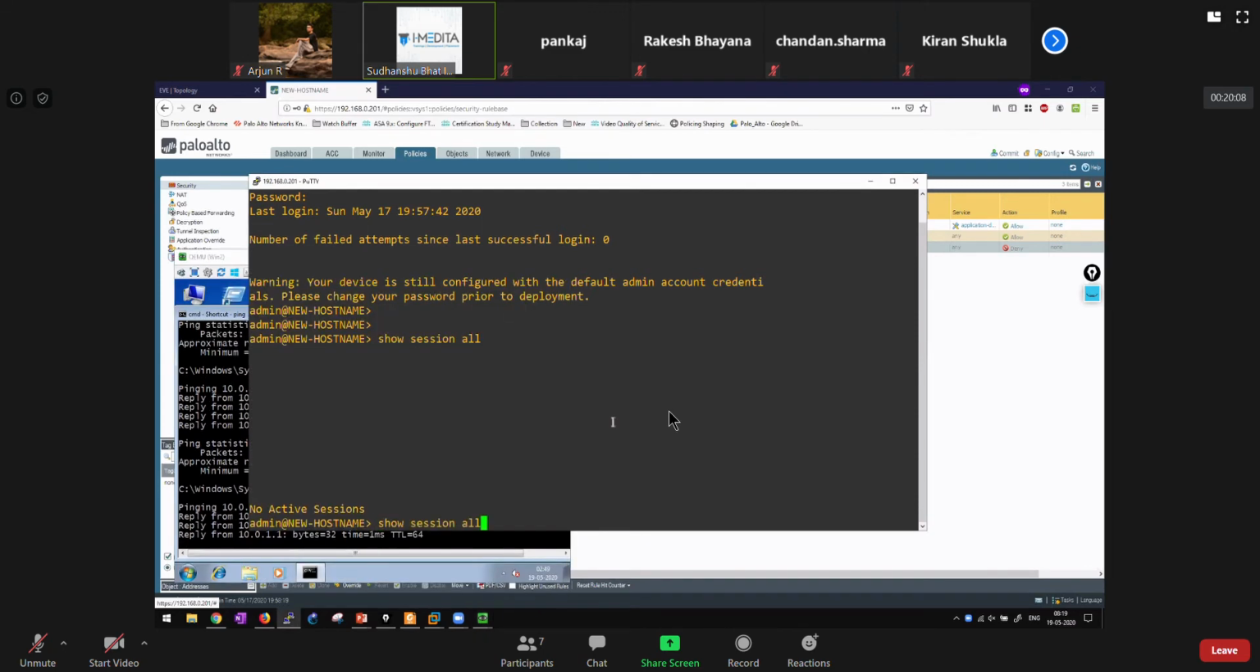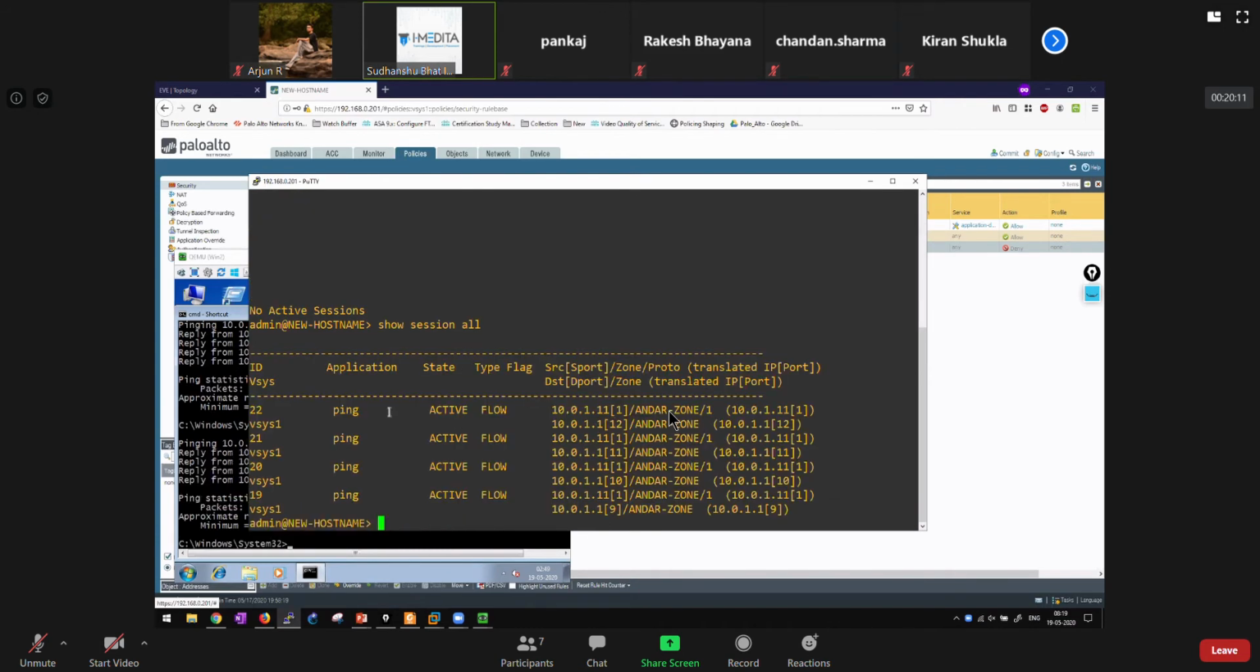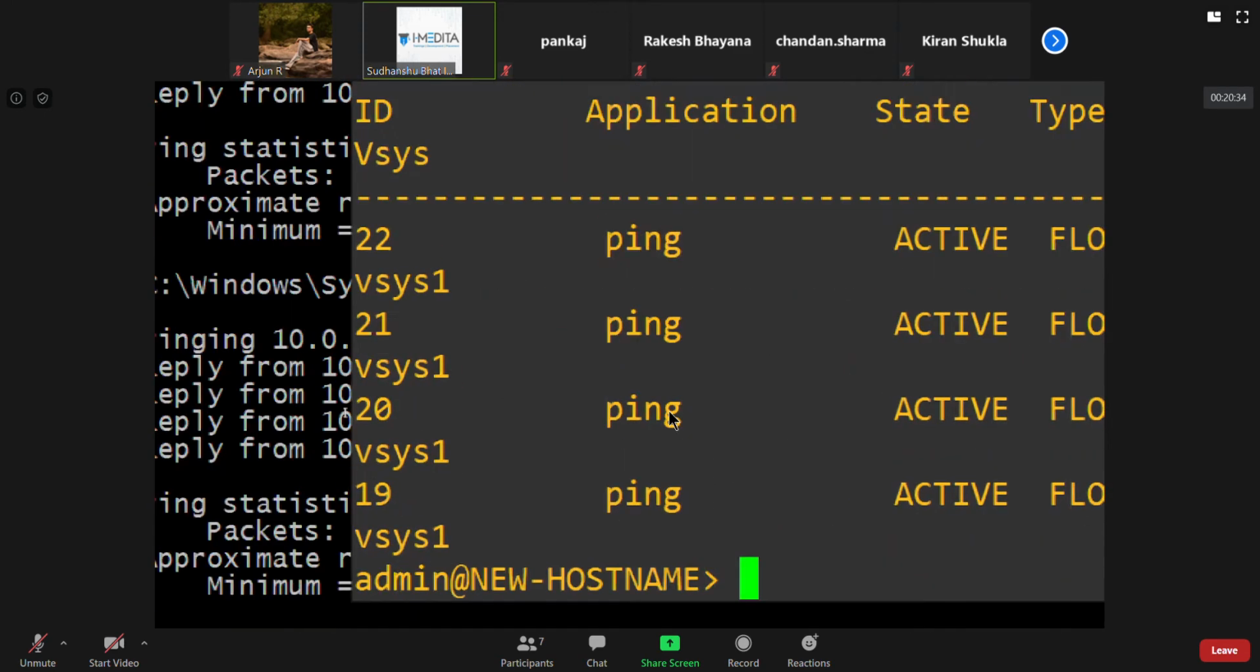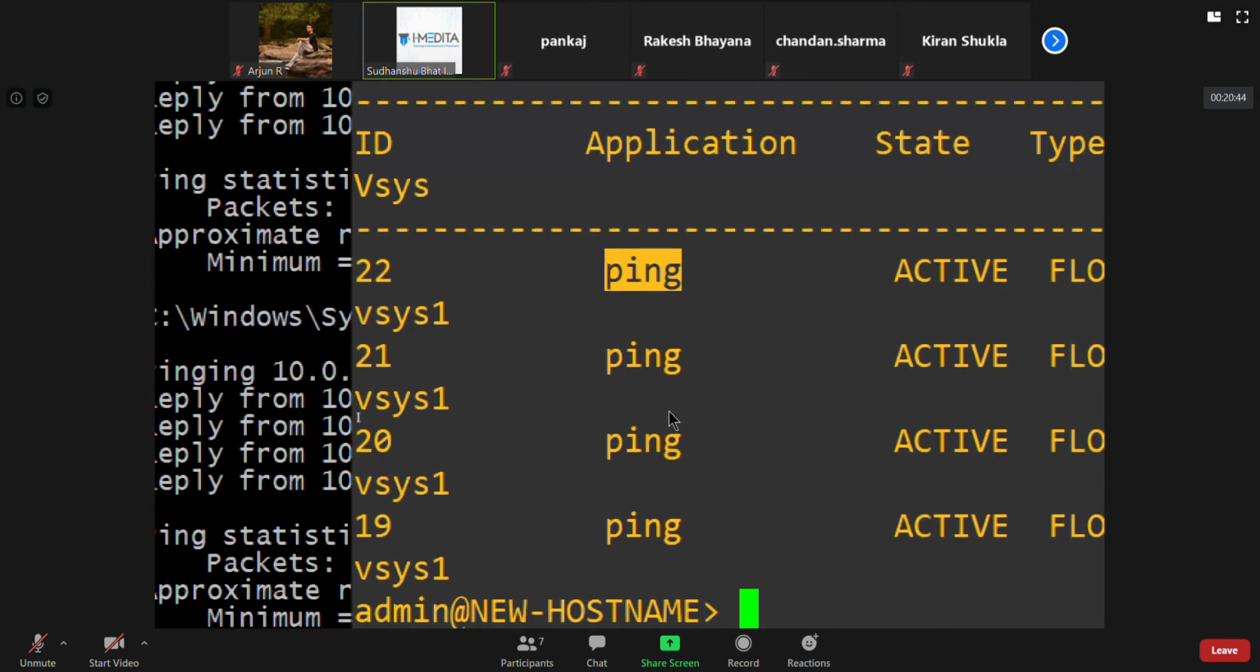Now 120, and you see it's maintaining this session flow information and giving each of them a session ID. 19, 20, 21, 22. And in here, what you see is this is basically app ID trying to identify what application you are using. Although, you know, we don't call ICMP an application layer protocol, app ID considers this is ping.